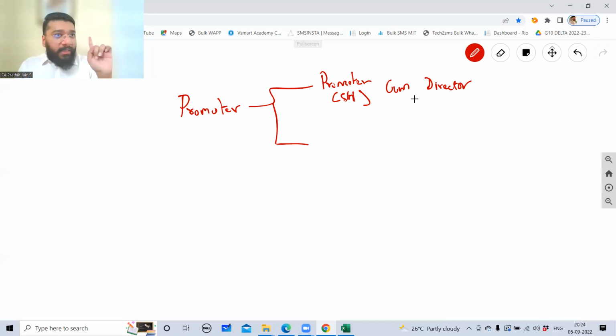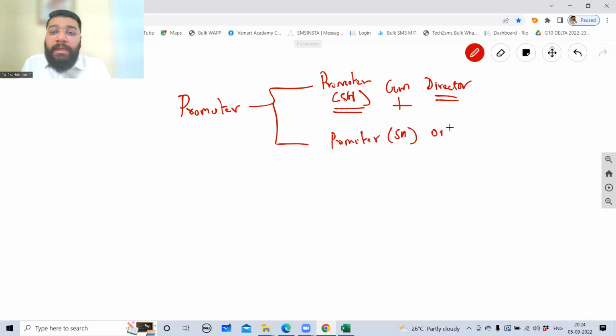Please understand. If Mukesh Ambani sir is MD of a company, what is the relationship between Mukesh Ambani and the company? Employer-employee relationship. Am I clear? All the directors are employed by the company. So Mukesh Ambani sir is the shareholder, plus he is the director. Not every promoter wants to become a director because some promoters don't have the interest to manage. They only want to invest. Then they are called promoter only, which means shareholder only. Clear with this point?